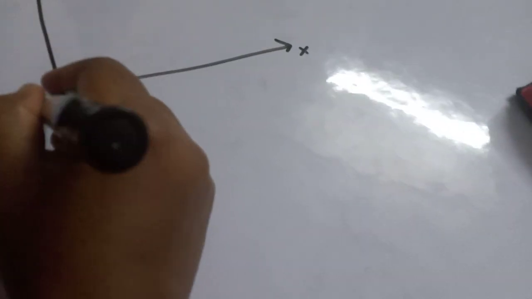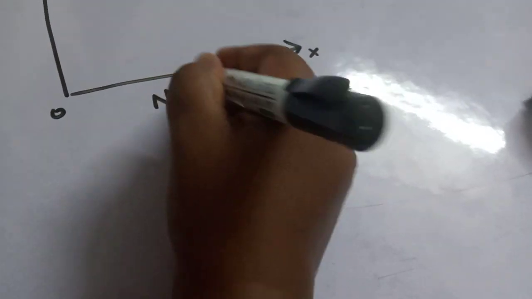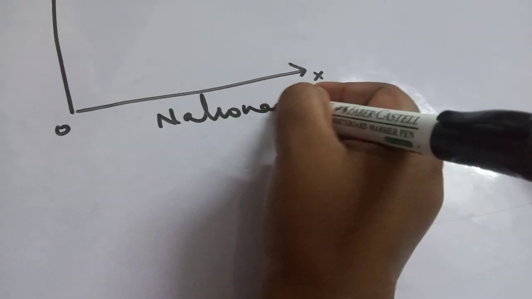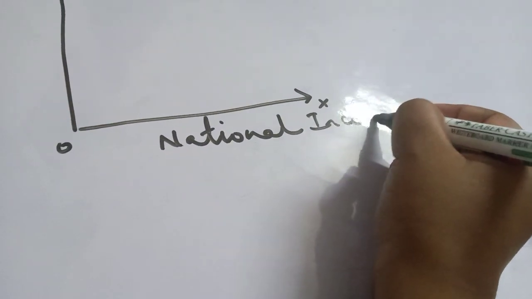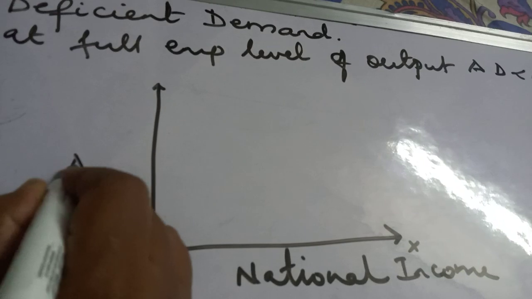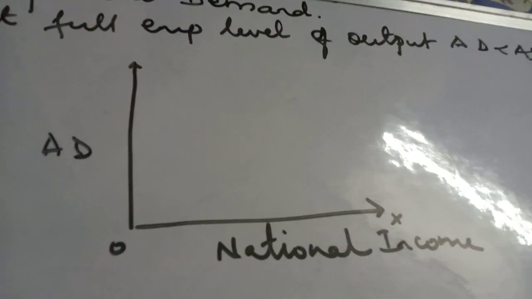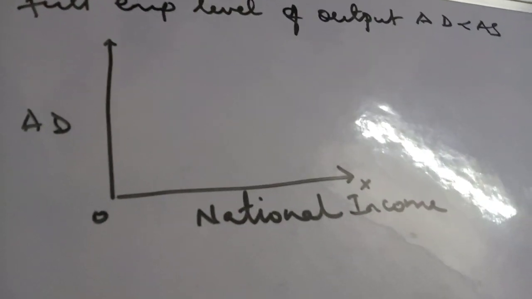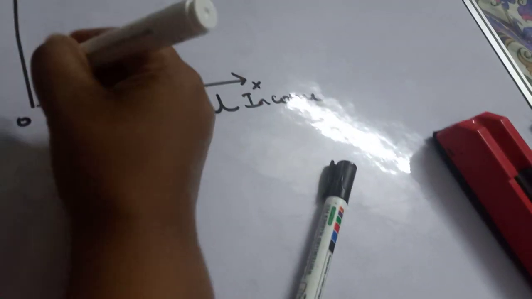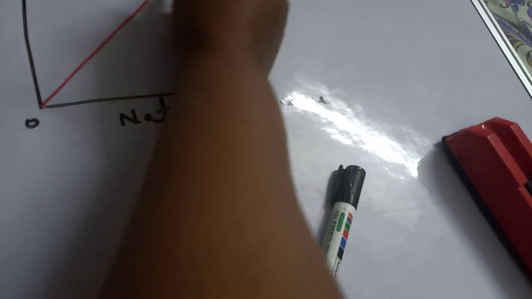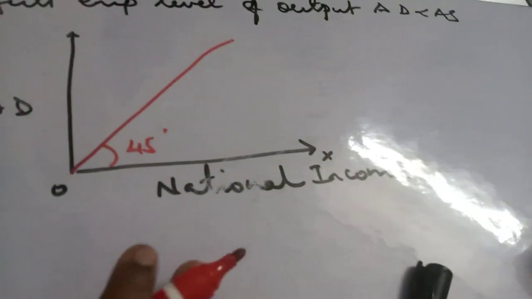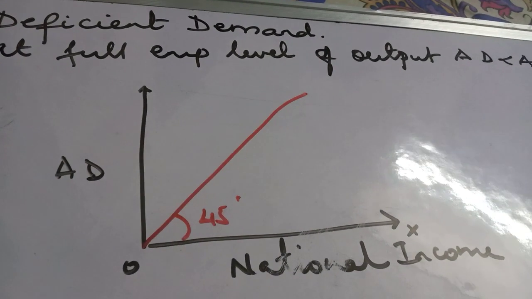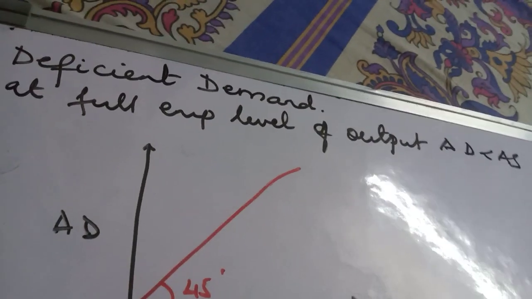On x-axis you have national income, on y-axis you have aggregate demand. 45-degree line. This shows all possible equilibriums between national income and aggregate demand. Okay.